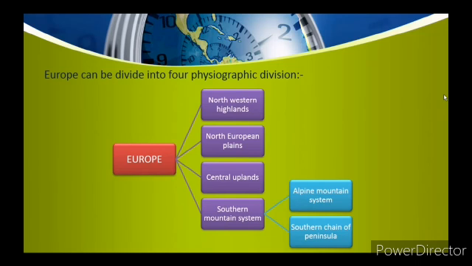The four physical divisions of Europe are Northwestern Highlands, North European Plains, Central Uplands, and Southern Mountain System, which is further divided into Alpine Mountain System and Southern Chain of Peninsula. In this video, you will get to know about the Northwestern Highlands.